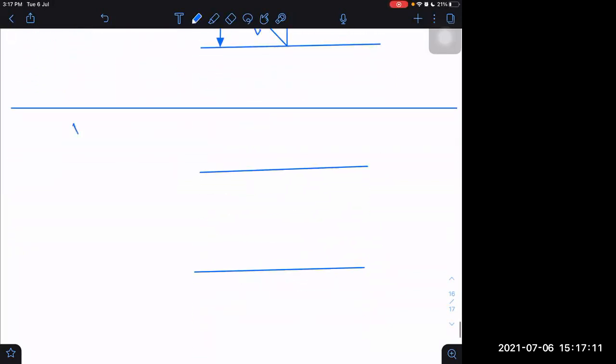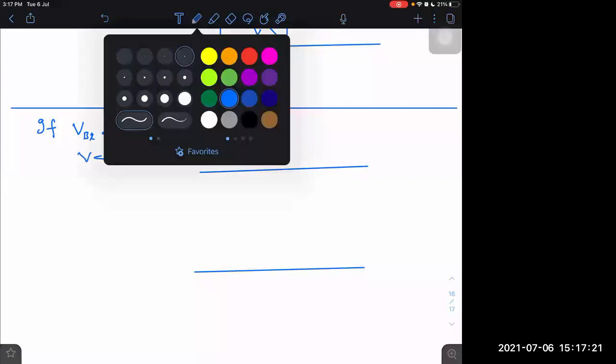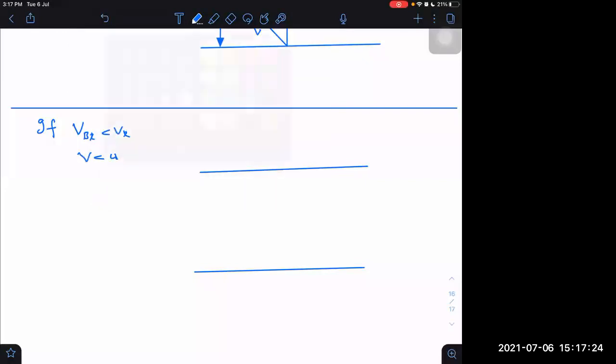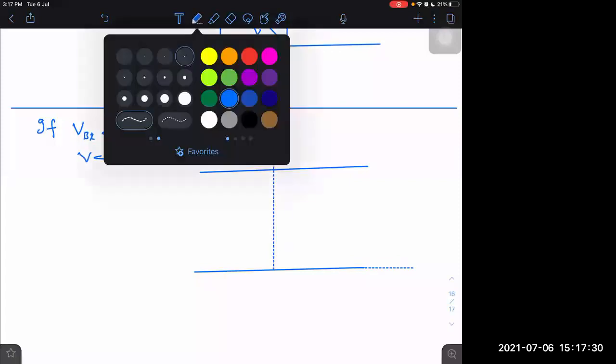But if I have a different case, if velocity of boat with respect to river is less than VR, V is less than U, then drift is not avoidable. We cannot avoid the drift. That is a must in that case. It will happen automatically. It will be there. I cannot avoid it.